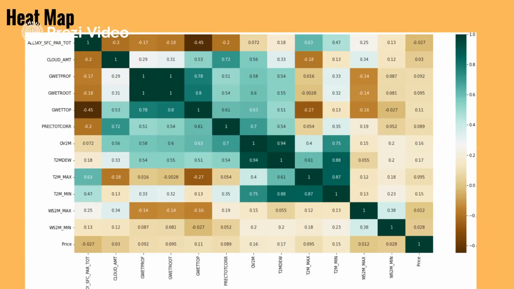And coming to the heat map, from this we can see that there is not much correlation among the data sets. There is correlation, but only among some features, for example between min and max temperature, or the soil wetness profile, top root level soil profile and ground level soil profile.